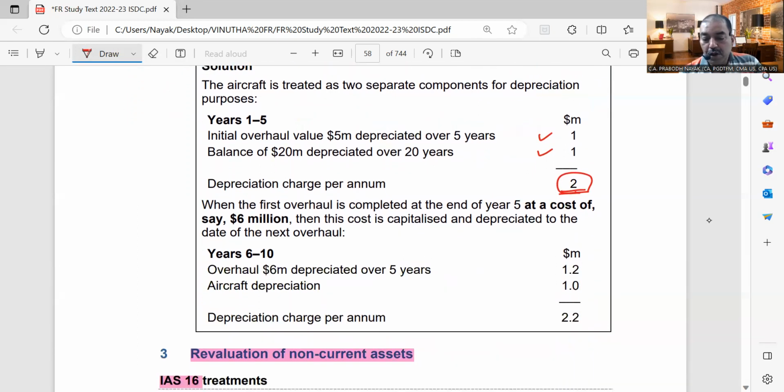So the aircraft depreciation will remain $1 million, but now $6 million to be depreciated by 5 years. So each year it is going to be 1.2. So the total comes to $2.2 million every year.